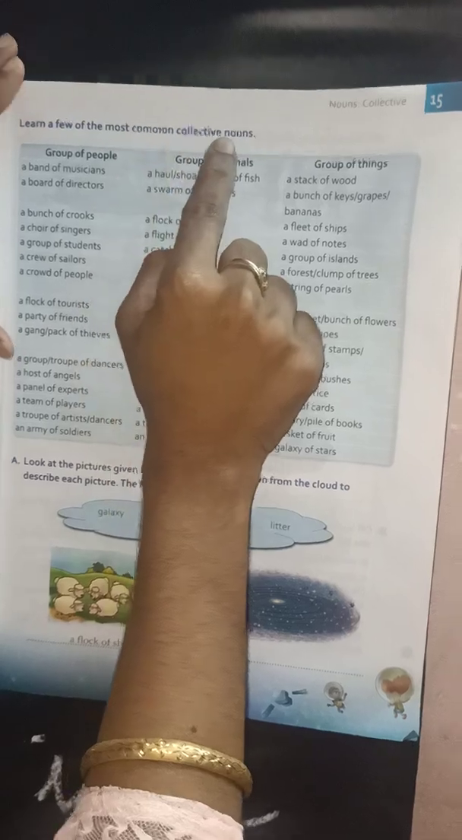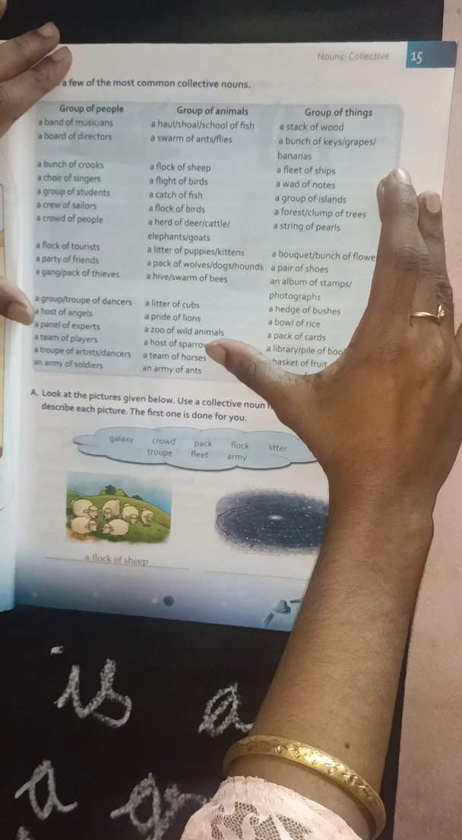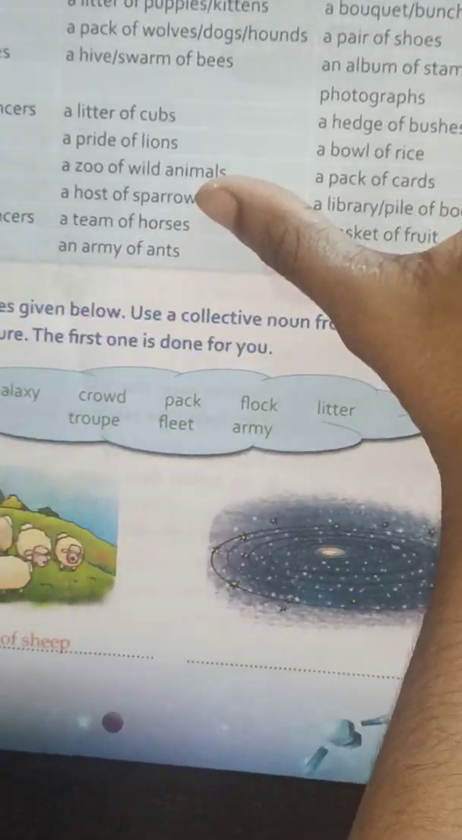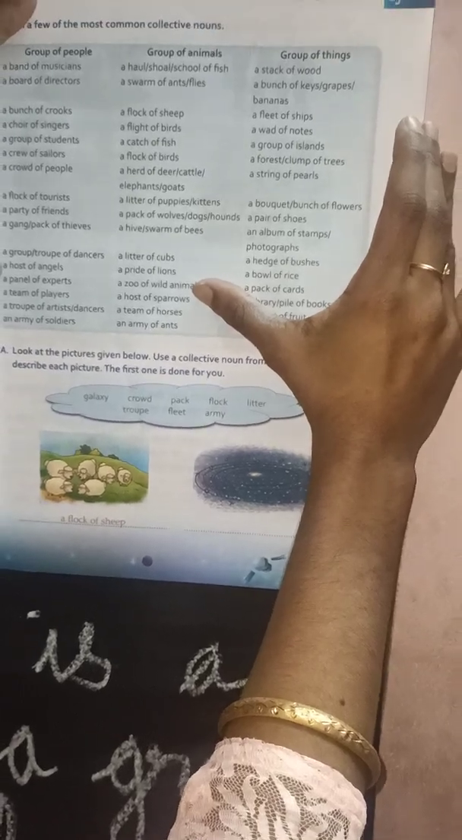In the next page, page number 15, see here there are 3 columns. Learn a few of the most common collective nouns. You know the definition of noun, isn't it? We learned it in the first lesson. A noun is a naming word. Names of persons, places, things, animals, all these we call a noun. So here there are 3 columns.